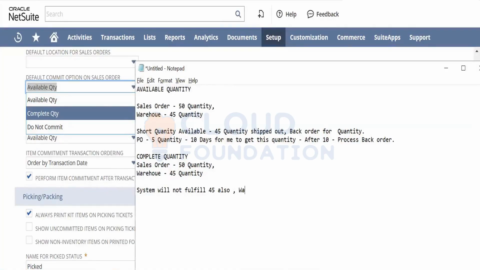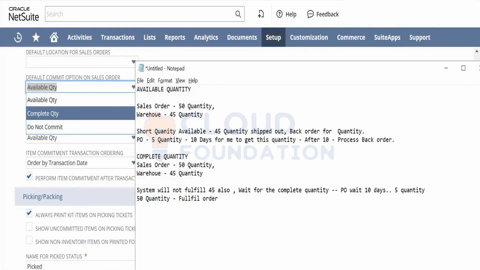You have to wait for the complete quantity in the system. So a back order has to be created. You wait for 10 days for that 5 quantity to be available, and once you have the entire 50 quantity, that is when you will be able to fulfill this sales order.